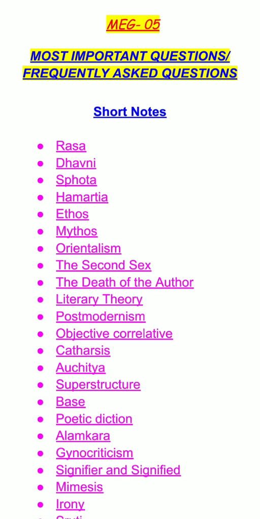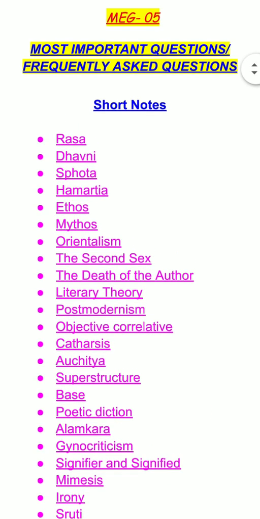So this particular paper is an important paper and it is also the compulsory paper for all the MA English literature students who are pursuing this course from IGNOU University. As you can see on your screen, I have prepared a list of the most important short notes that have been asked in the previous year question papers of the IGNOU final examination.